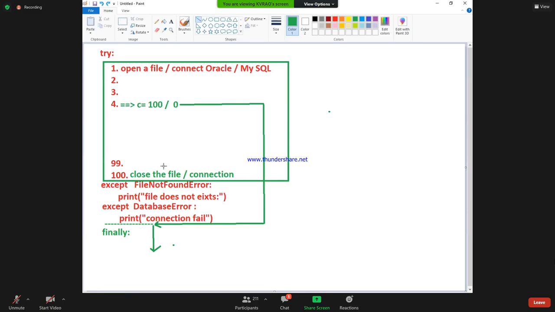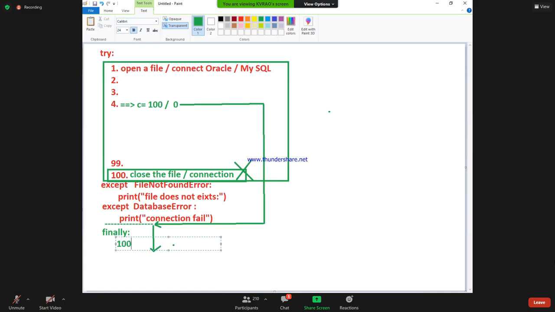That's why the industry recommends, don't write this 100th statement inside of which block? Not recommended to write inside of which block? Try block. Write that 100th line inside of where? Finally block. Right. Writing the 100th line.